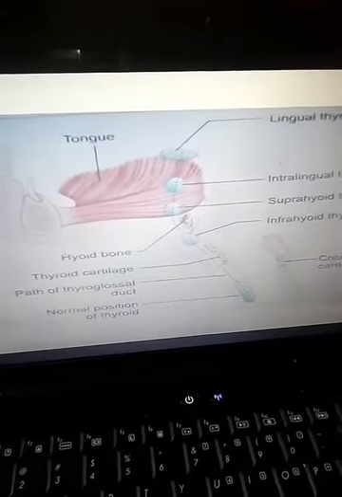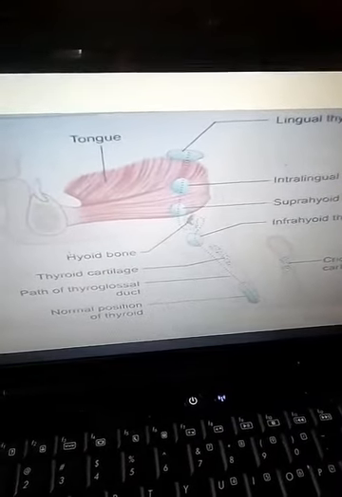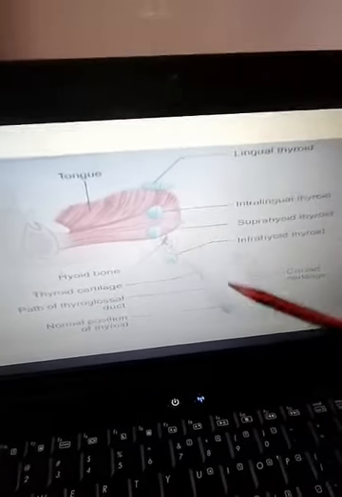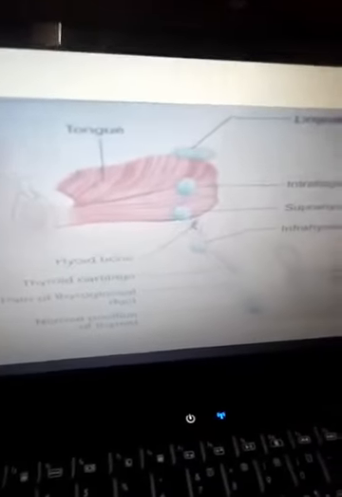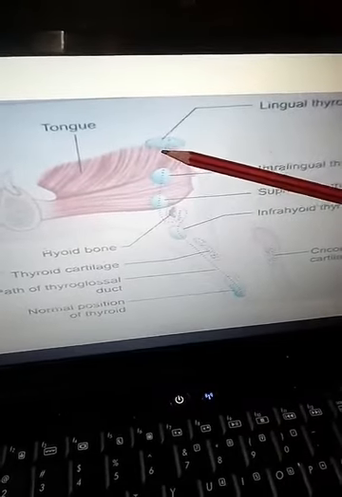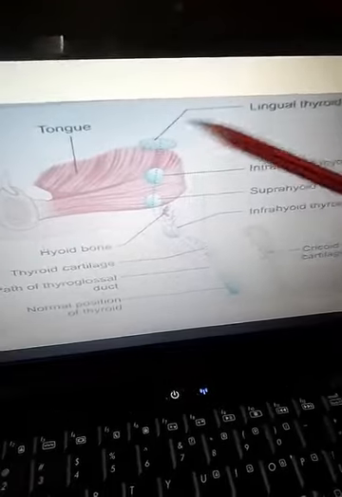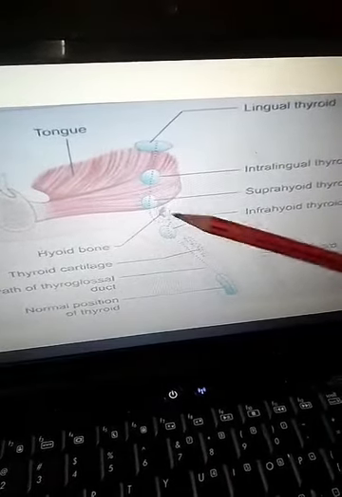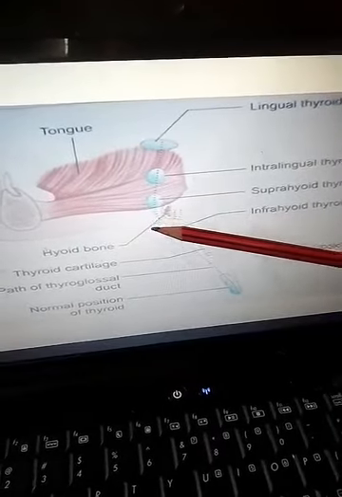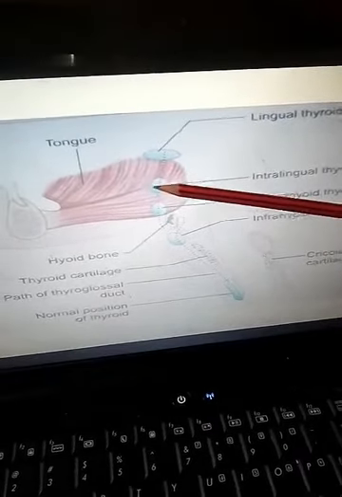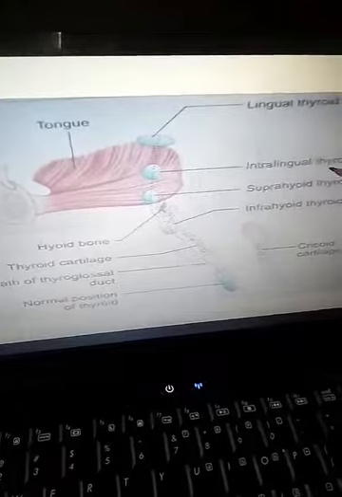Another one is the anomaly of the position of the thyroid gland. The thyroid gland is usually seen in the lower part of the neck, but it may be seen under the surface of the tongue. That is known as the lingual thyroid. The thyroid may be seen under the mucosa of the dorsum of the tongue. If it is embedded within the muscle of the tongue, that is known as the intralingual thyroid.